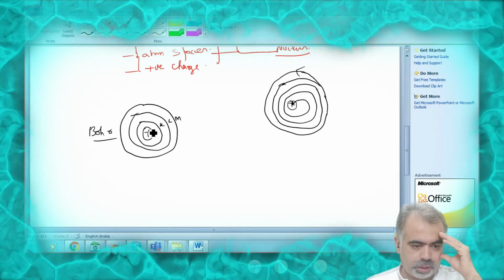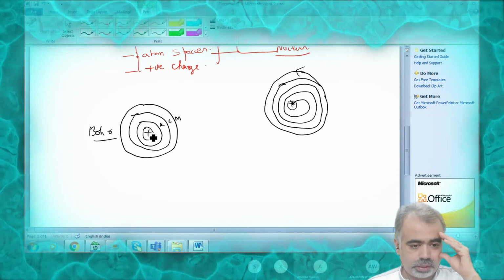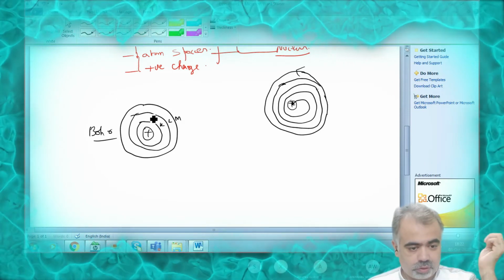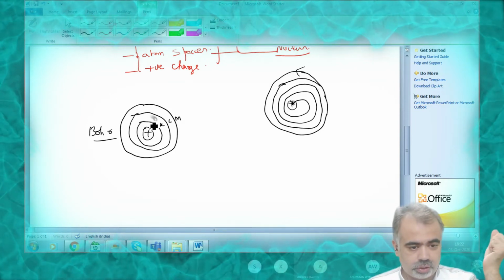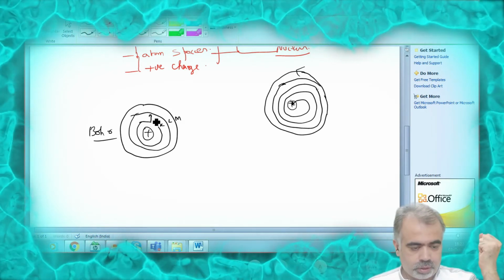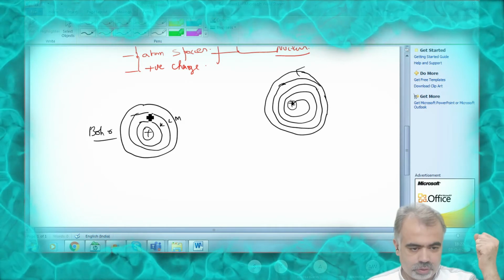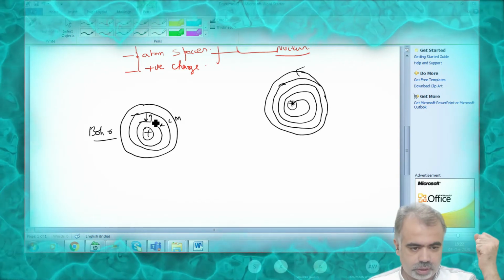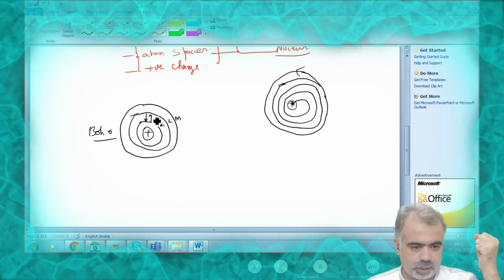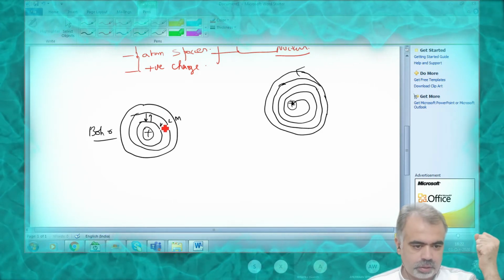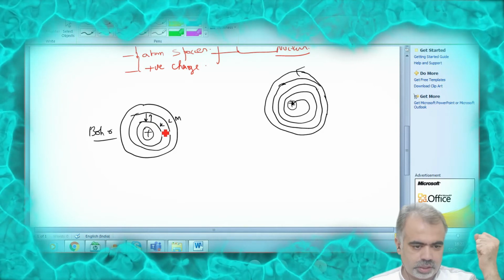Then the scientist asked him if the electrons revolve around the nucleus, they lose the energy. Bohr said yes, but when they lose energy, they will move to a higher energy level, and after gaining energy, the electron will return back. This is how exchange of energy takes place.